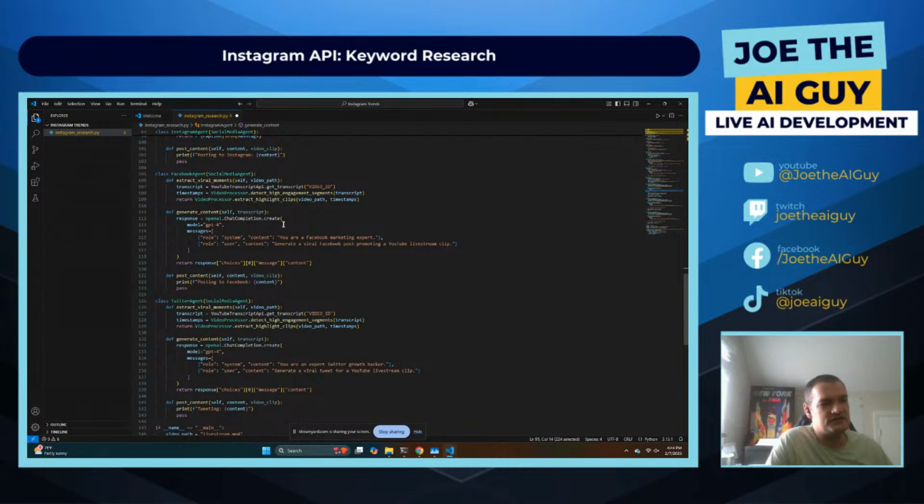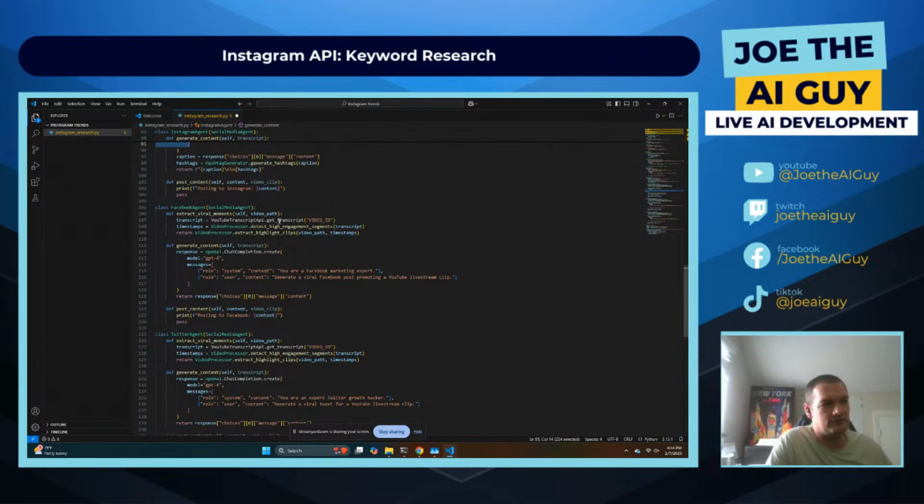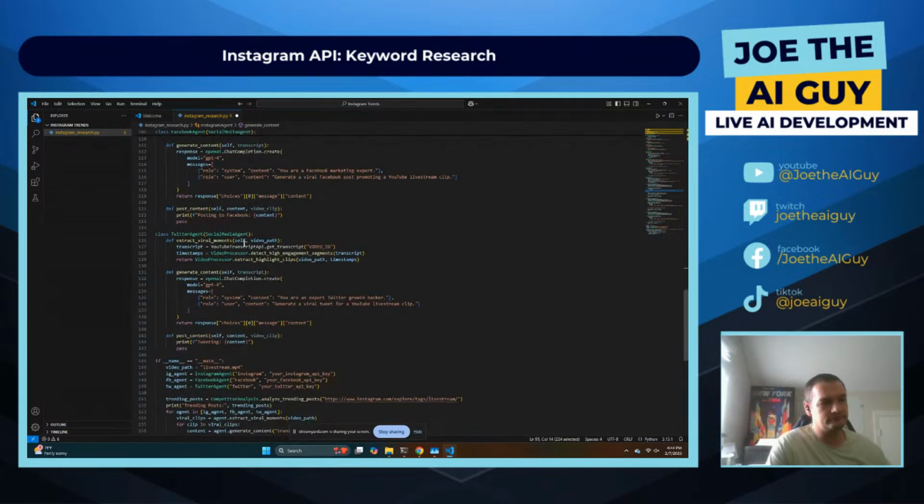This one here is the same thing for Facebook, so it treats them differently, and I would as well. The audience on Facebook is older than it is on Instagram. Instagram is also very much focused on the video, where Facebook has it, but it's more important about the title and post content that you have here as well. And then similarly, the Twitter agent as well.